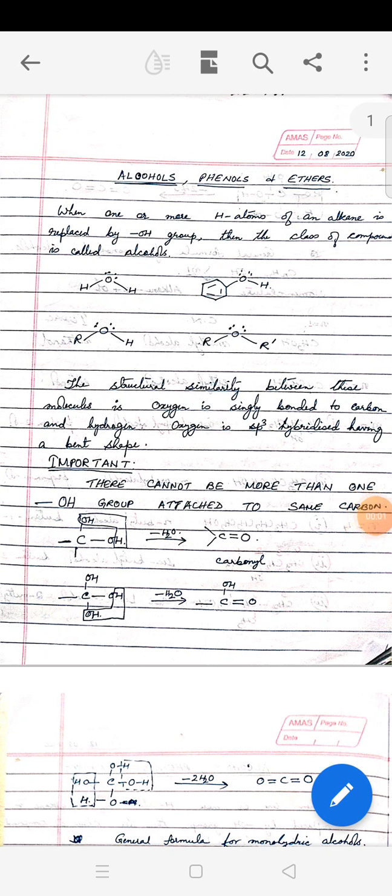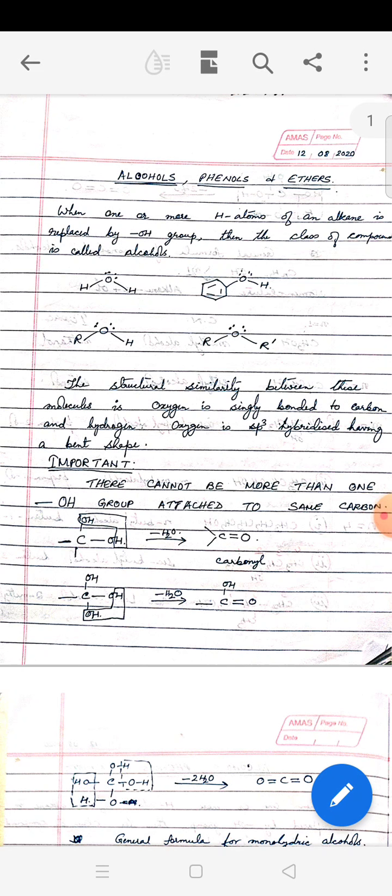Hello students, today we are going to start with alcohols, phenols and ethers. Now why this? When we study these functional groups, you can understand since all these are put in the same group, there must be some similarity between them. Now what is the similarity that all these three functional groups are studied together?